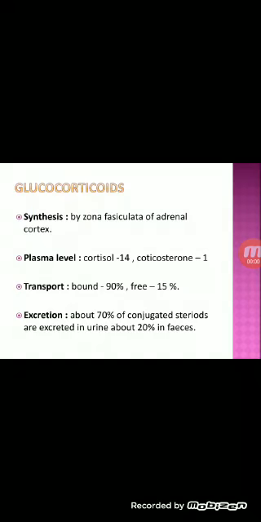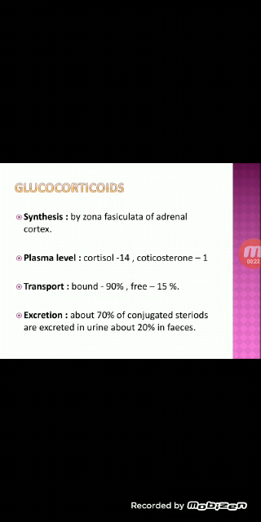In this video we will be seeing about glucocorticoids. As we know earlier, the hormones that are secreted by the adrenal cortex are derivatives of cholesterol. The adrenal cortex hormones are named as C19 steroids, C21 steroids and C18 steroids. The adrenal cortex secretes primarily C21 and C19 steroids. The C19 steroids have androgenic activity and C21 steroids have both mineralocorticoid and glucocorticoid activity.